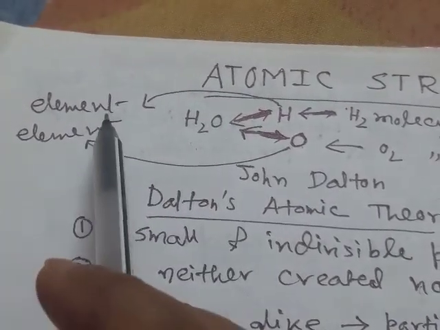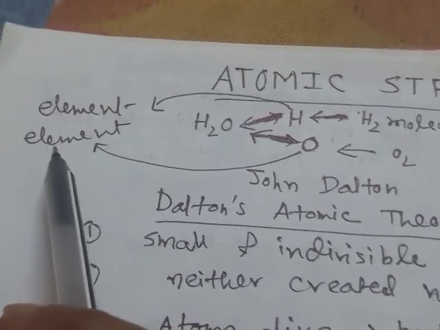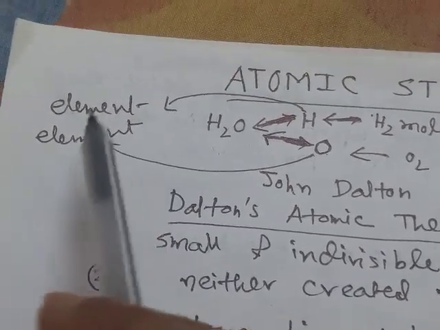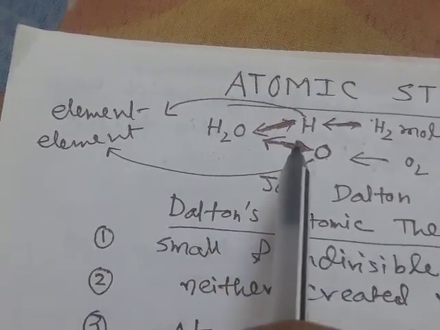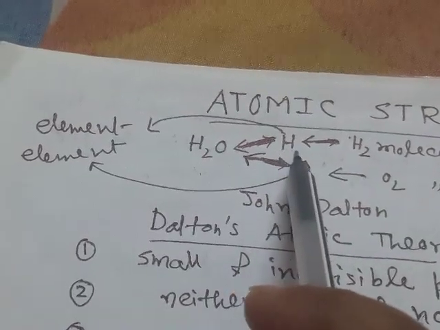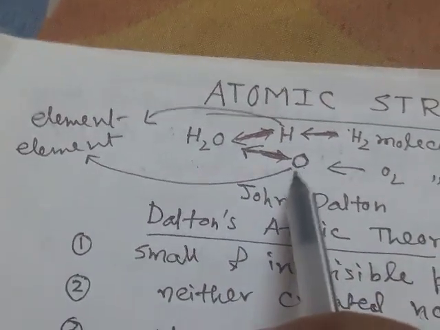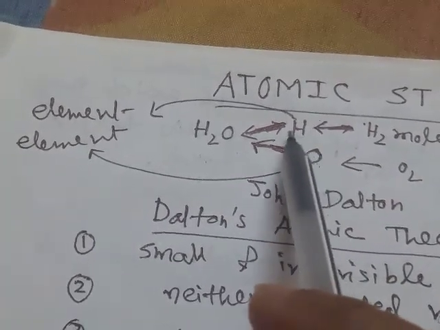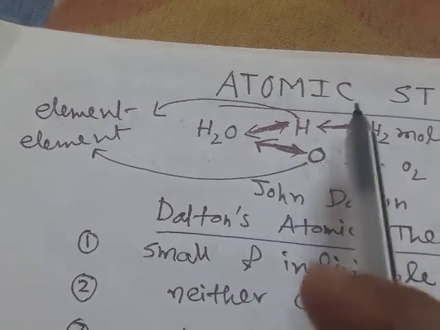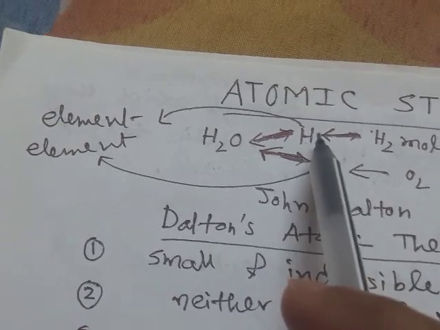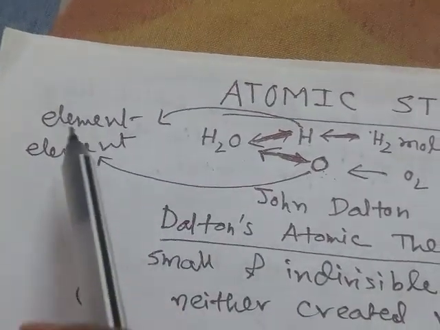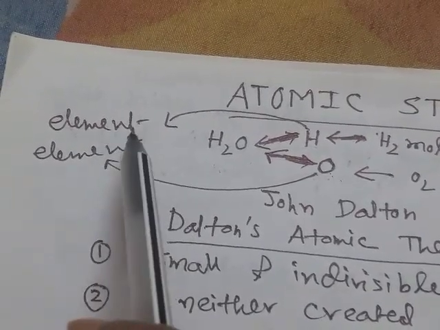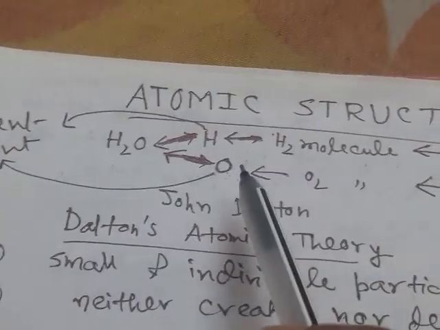Elements are pure substances that cannot be created from other elements or converted to other elements. For example, hydrogen is one element that cannot be converted to another element, oxygen, and on the other way, hydrogen cannot be formed from oxygen or oxygen from hydrogen. So elements are pure substances that cannot be formed from, or converted to, other elements.